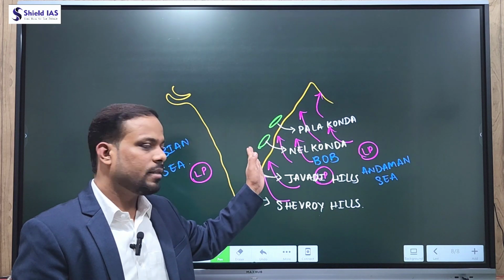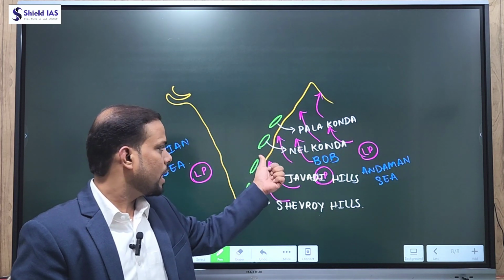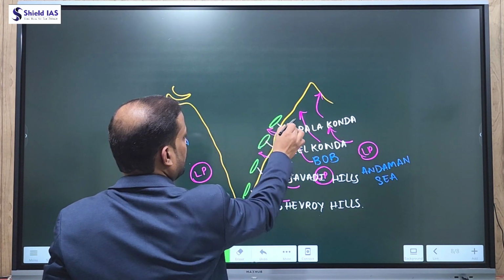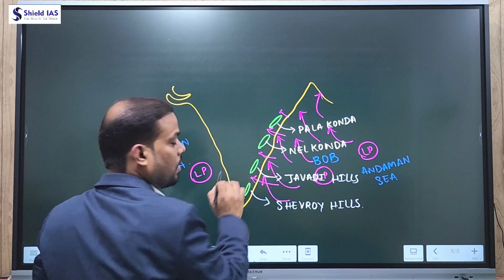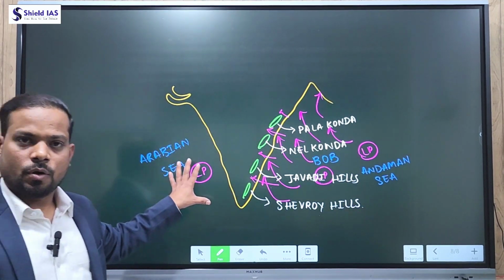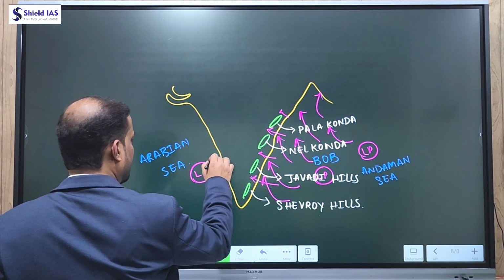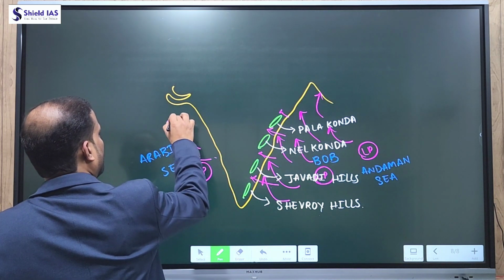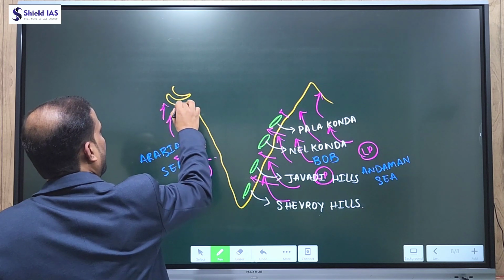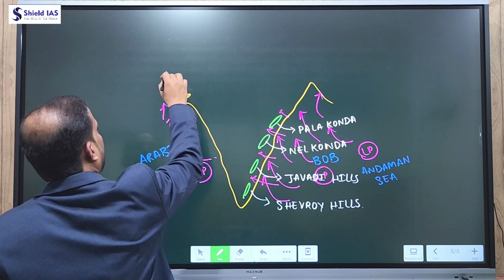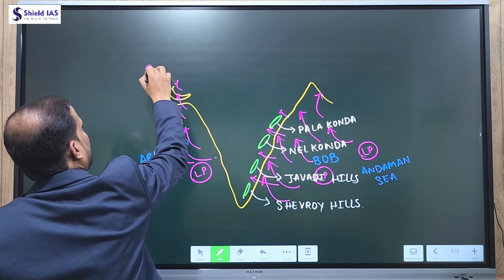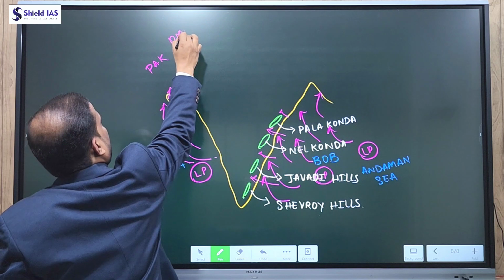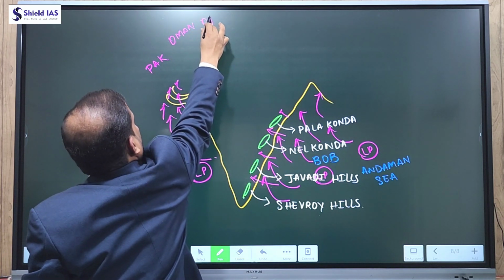So the people are settled in this delta region. Therefore, when the cyclones which originate in this region enter, the people are affected more. While the other branch of tropical cyclone, which originates in the low pressure area of the Andaman Arabian Sea, generally curves toward the northeast or north region, and hits the west coast of Gujarat, and further when they hit the east coast of India, it reaches up to Pakistan, Oman, and Afghanistan also.